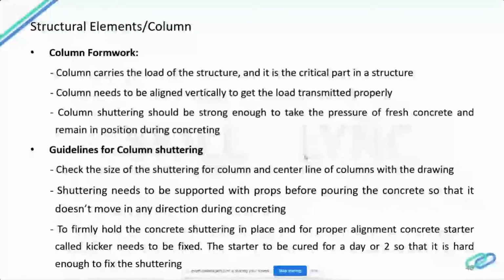So let's see what the guidelines are to be carried out before column casting, that is, during shuttering. Earlier was the reinforcement guideline; this is the column formwork shuttering guideline. First we have to check the size of the shuttering for the column, that is, whether the column shuttering we have provided is as per the size specified in the drawing. And we have to check the center line of the column with respect to the adjacent column, whether it is as specified in the drawing. Then the column shuttering should be strong enough, as I said, to take the pressure of fresh concrete and remain in position, particularly when the vibrator is applied.